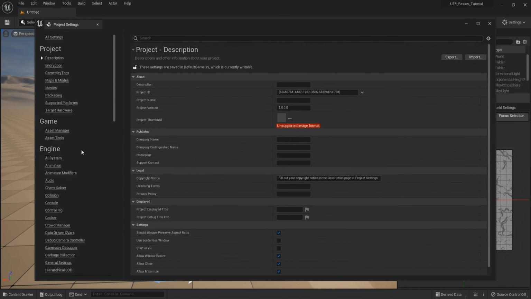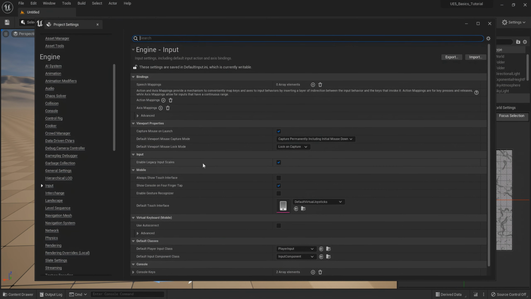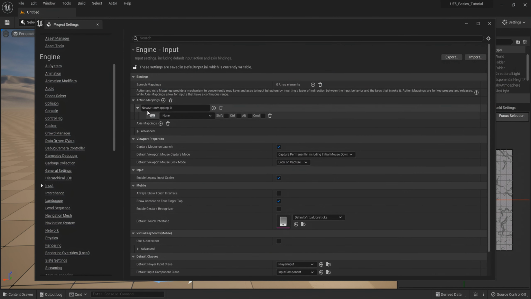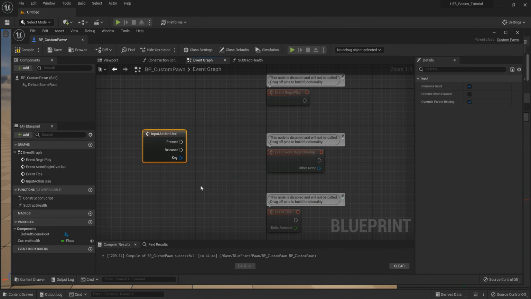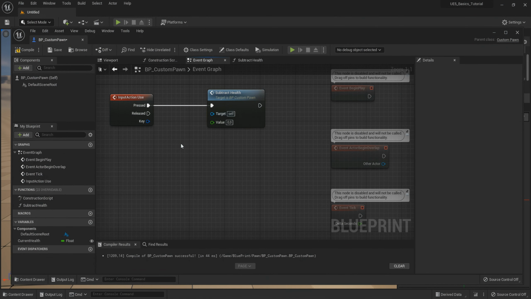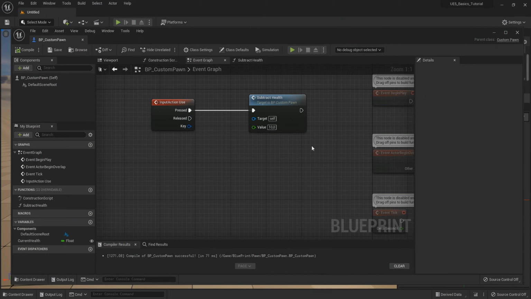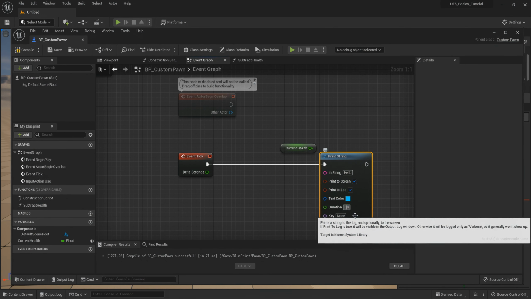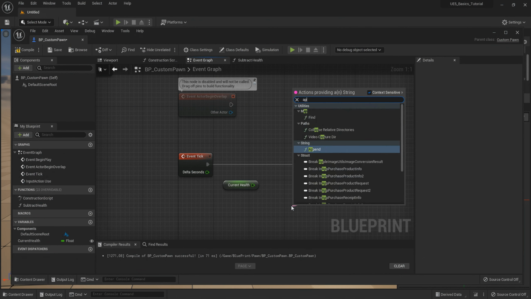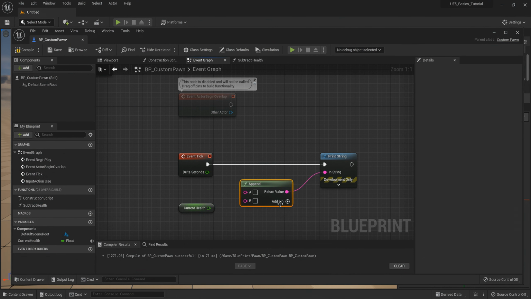Next, we will navigate to the project settings and under the Input tab, we will add an action mapping. Let's name it Use, and then click on the keyboard symbol and press the F key. Then, in Blueprint, we will add the Use action input and bind it to our function, subtract health. We will deduct 10 health points. Furthermore, we will add a print string node to our tick function, set the print duration to 0, and add an append node. With append, we can concatenate multiple strings together. You can add or remove pins as needed.